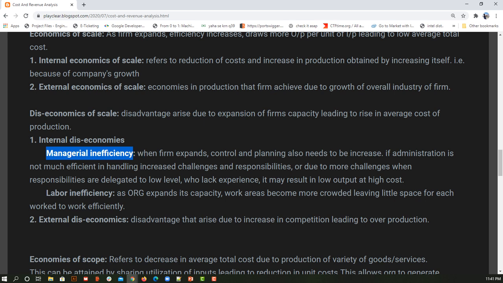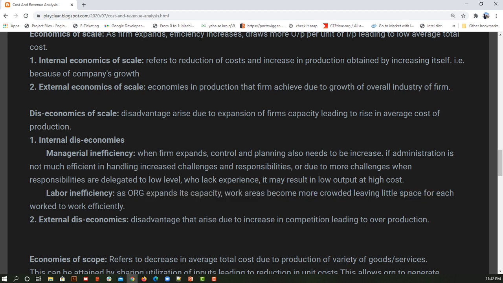Next we have labor inefficiency. In labor inefficiency, we consider that expansion is not happening in terms of organization or building. Here expansion is happening in terms of labor, and within the same organization, with the same resources and same area, if you are increasing your labor, what happens? More crowds, little space, and conflicts and all will happen.